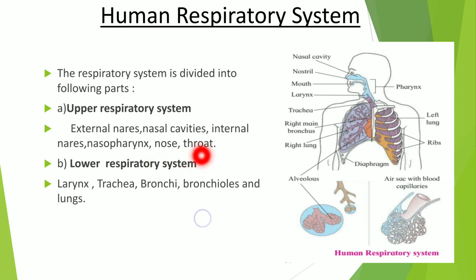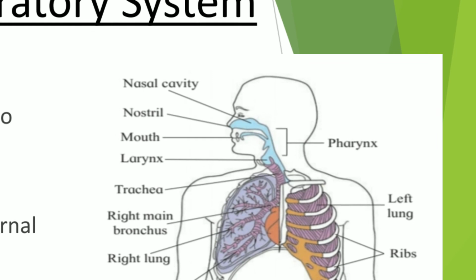The lower respiratory system includes larynx, trachea, bronchi, bronchioles and lungs.